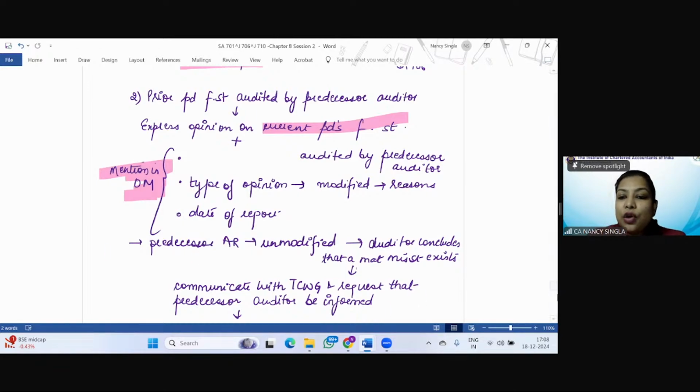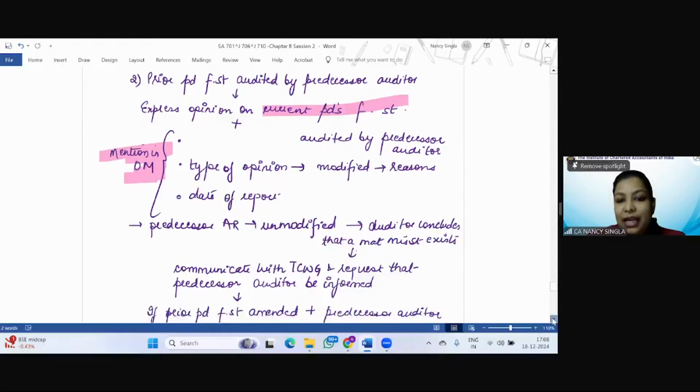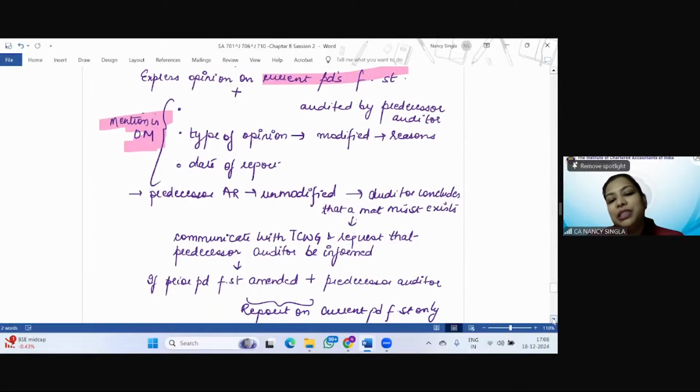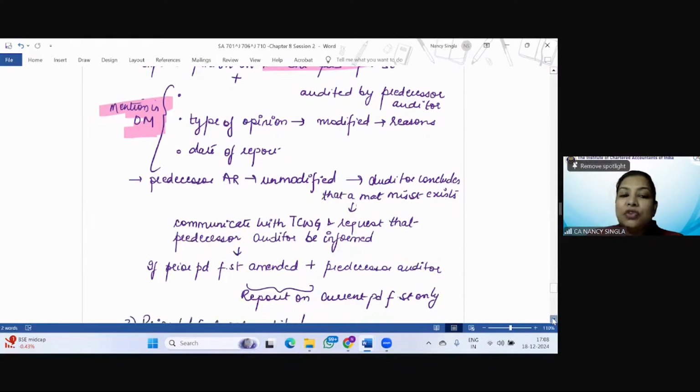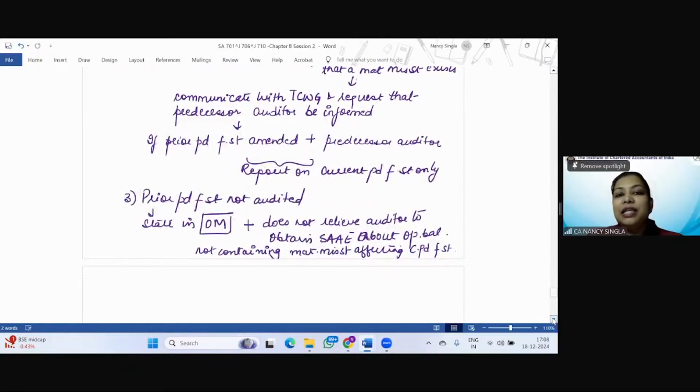If the predecessor audit report was unmodified and the auditor concludes that a material misstatement exists, he will communicate with those charged with governance and request that the predecessor auditor be informed. If such is the case, the opinion is unmodified, but he concludes that a material misstatement exists. So first of all, he'll communicate with those charged with governance and request that the predecessor auditor be informed.